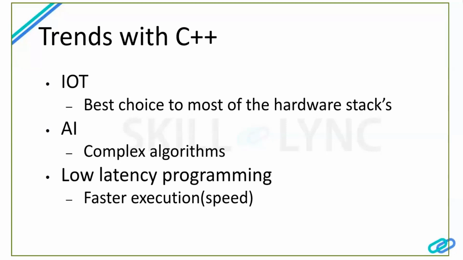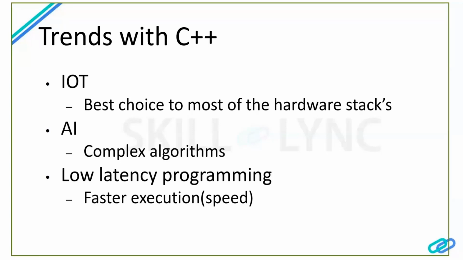It is used because of its speed, its power, and its rich library contents, all powered by OOPS. When it comes to AI, one more thing is that we have to do a lot of data operations, so there is a need to organize the data well. C++ provides this through its own structs and classes.